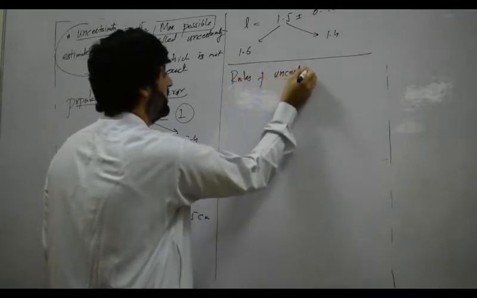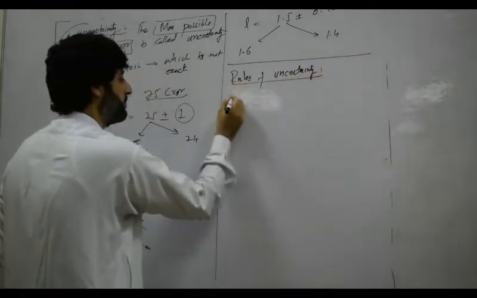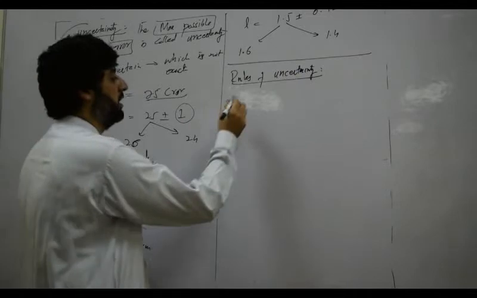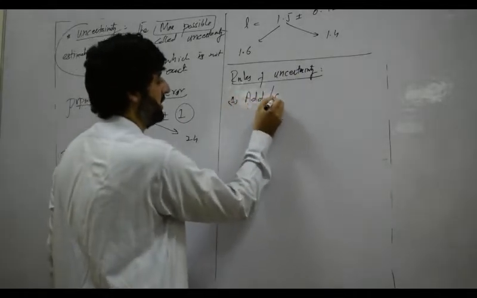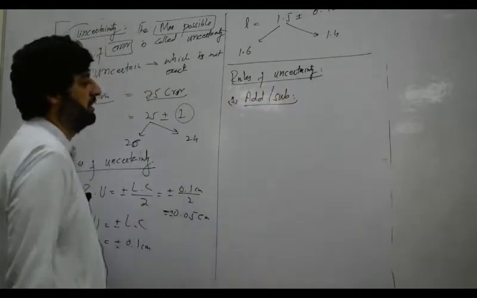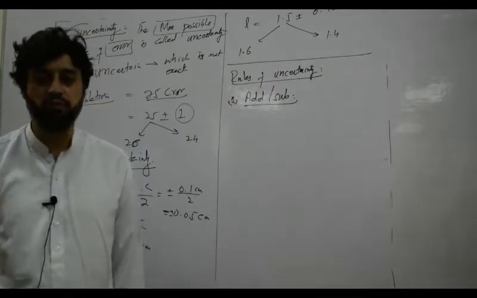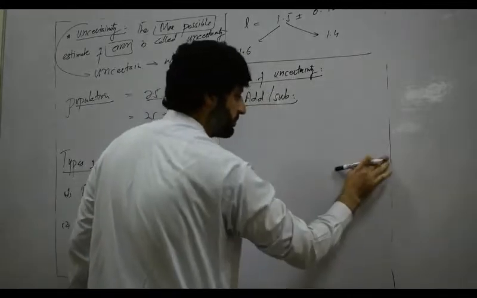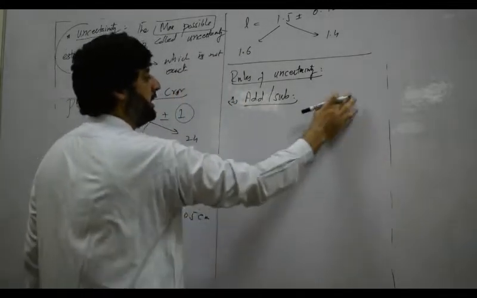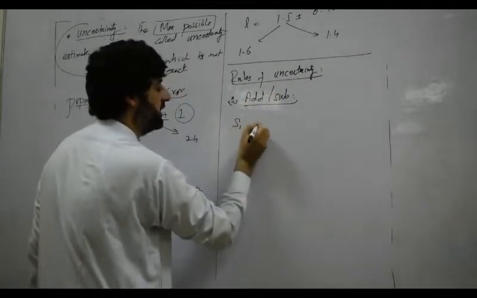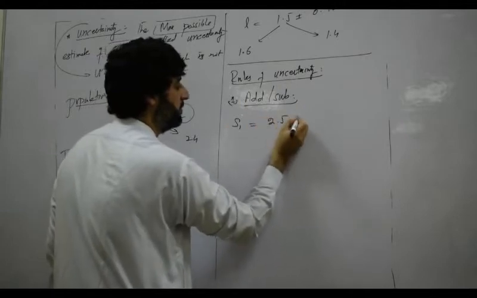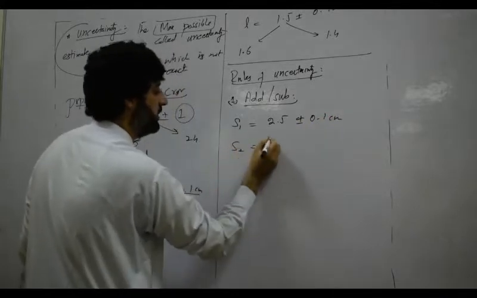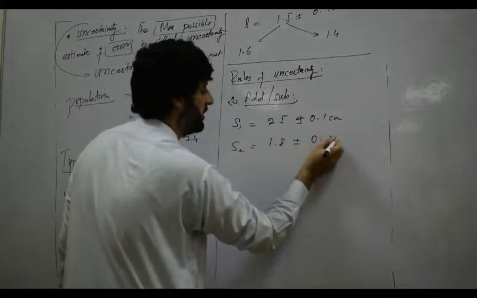Now come towards the rules of uncertainty. Suppose we talk about addition and subtraction. Addition and subtraction have the same rule for the total uncertainty. For example, distance S1 is equal to 2.5 plus minus 0.1 centimeter, and distance S2 is 1.8 plus minus 0.2 centimeter.